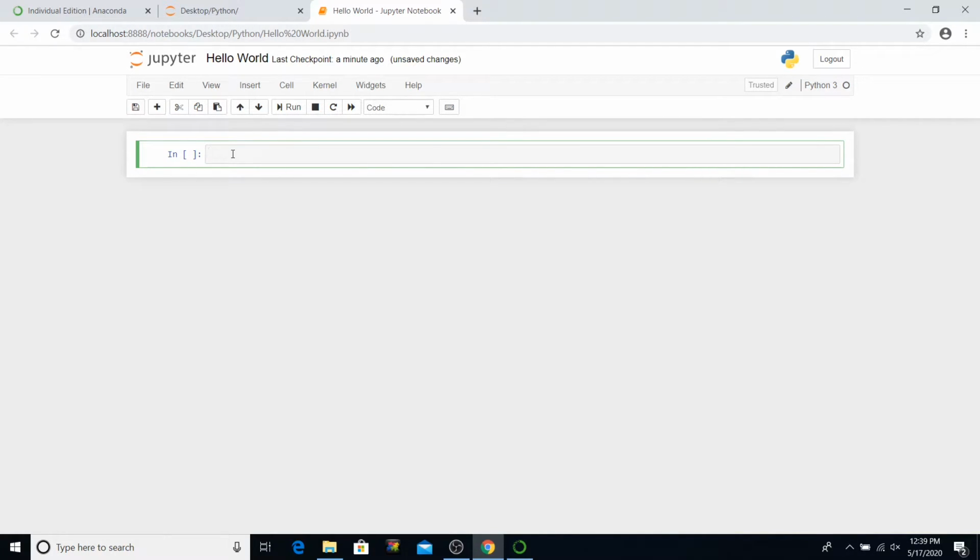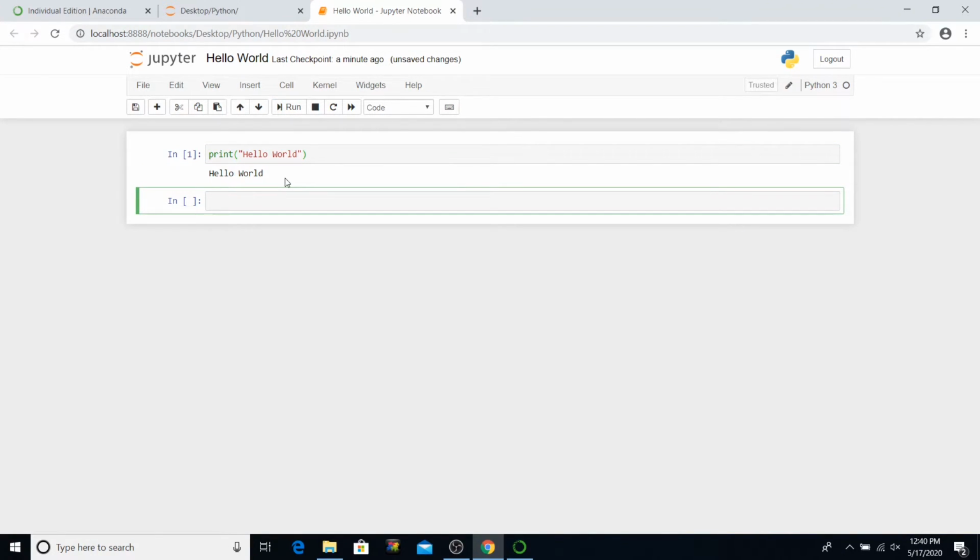Starting with our hello world program, we'll simply call the print function of Python and pass the string hello world to it. Strings you have to write in double quotes. You can also write them in single quotes, but to keep it standard, we normally write in double quotes. So write print hello world, and we will just execute it.